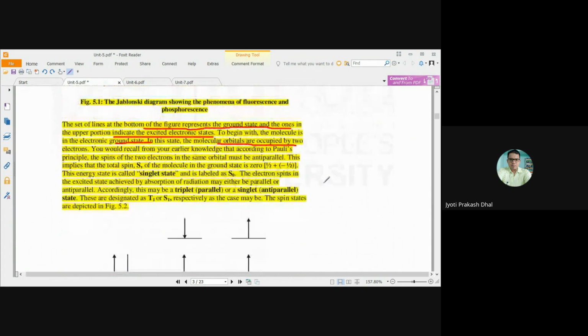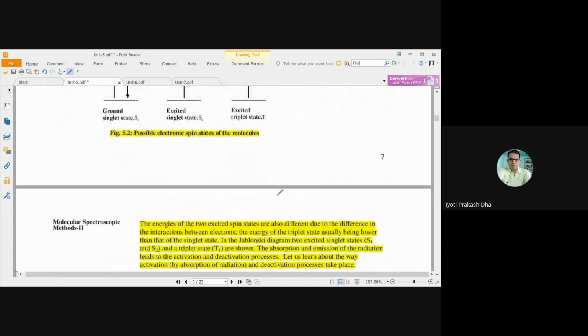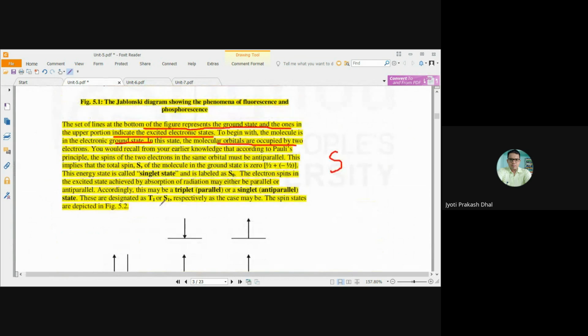And the total spin is 0, and that's why it is called S naught. The formula of multiplicity is 2S plus 1.